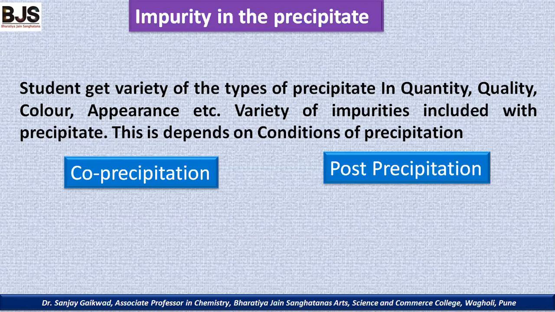It is broadly classified as co-precipitation and post-precipitation. Co-precipitation, the name itself says it, co means that at the time of precipitation, the impurity is added.